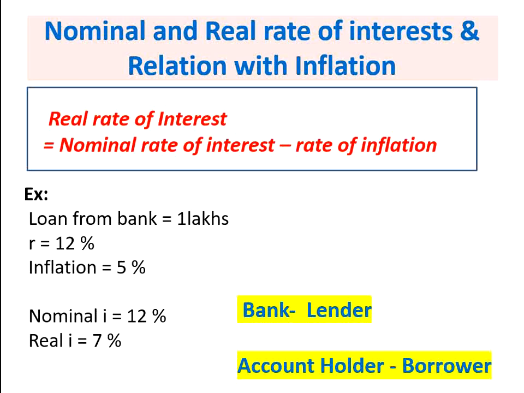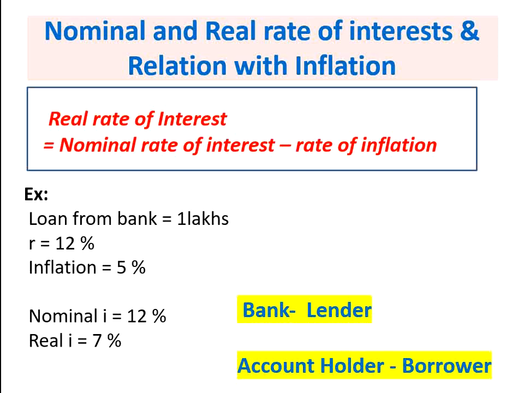Let's look at another example. Here, a person is taking a loan from the bank of rupees 1 lakh, and the bank is offering that loan at the rate of interest of 12%. Inflation in the economy has been, let's say, 5% for a period of, let's say, 1 year. Now, the nominal rate of interest is the rate that the bank is quoting, that is 12%, and the real rate of interest comes out to be nominal rate of interest minus rate of inflation, that is 12% minus 5%